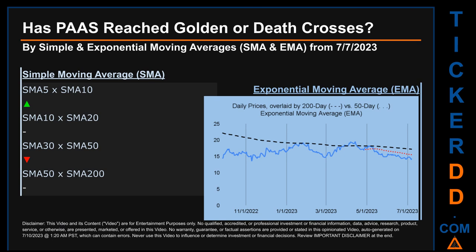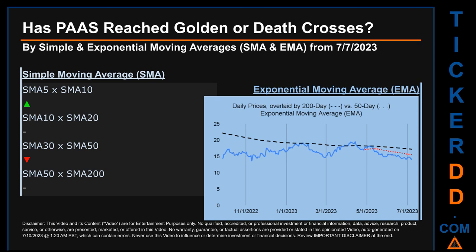Has PAAS price reached golden or death crosses? Golden cross and death cross are basic signals that compare average prices across two specified trade day ranges, a short-term versus a long-term range. For example, 5-day versus 10 trade days. Essentially, a golden cross is a bullish signal.